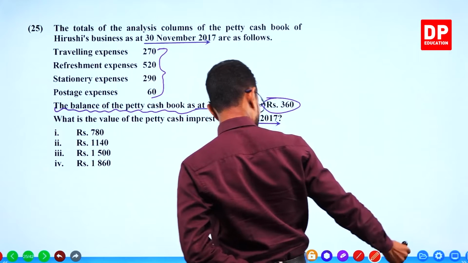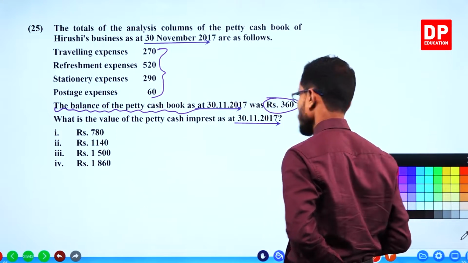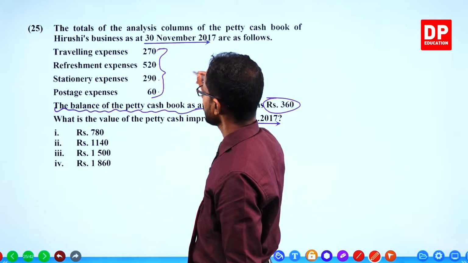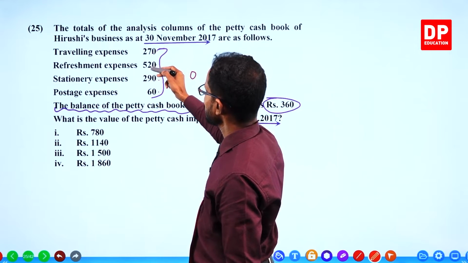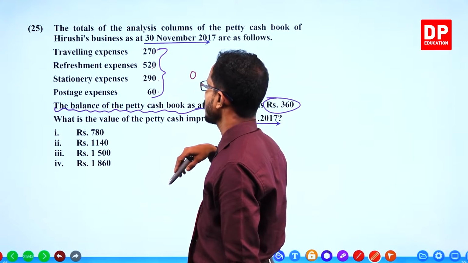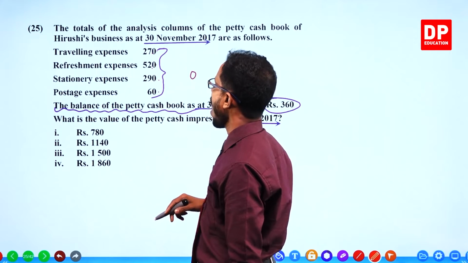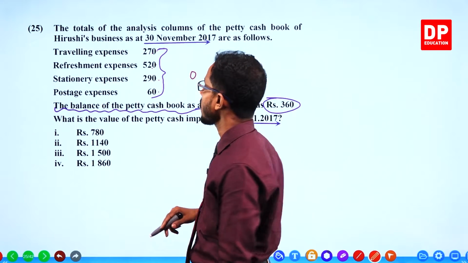Let's take the total, just add it up. 0, 0, 0, 0, 0. 7 plus 2 is 9, plus 9 is 18. 18 plus 6 is 24.